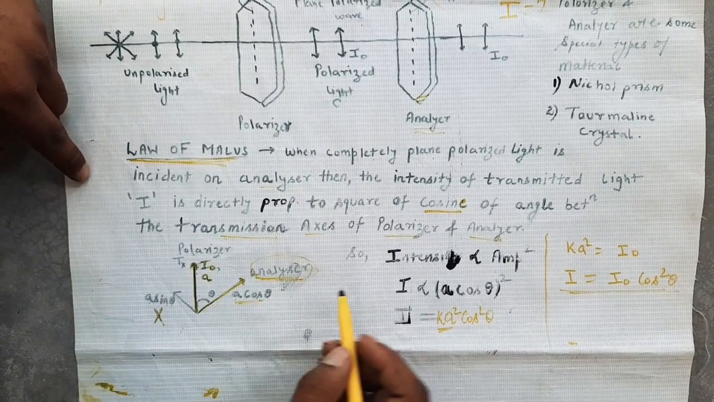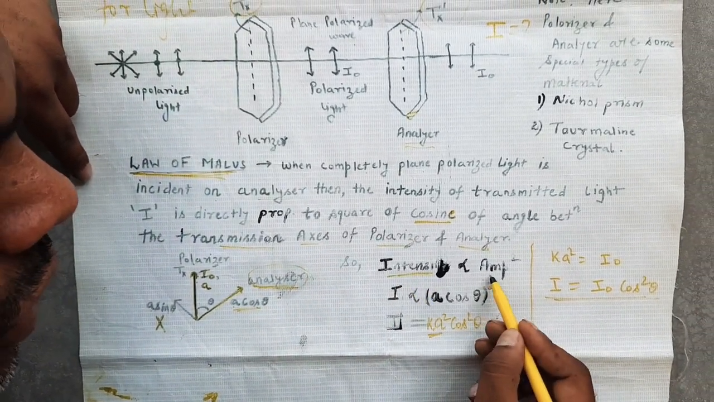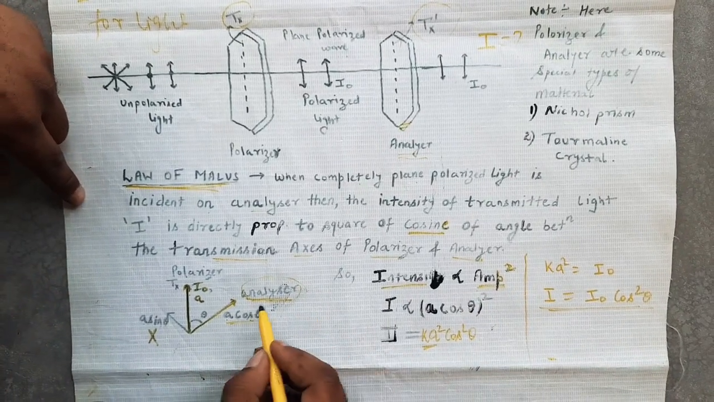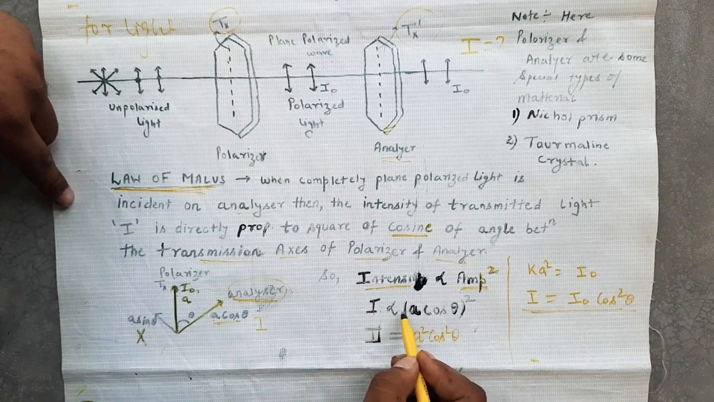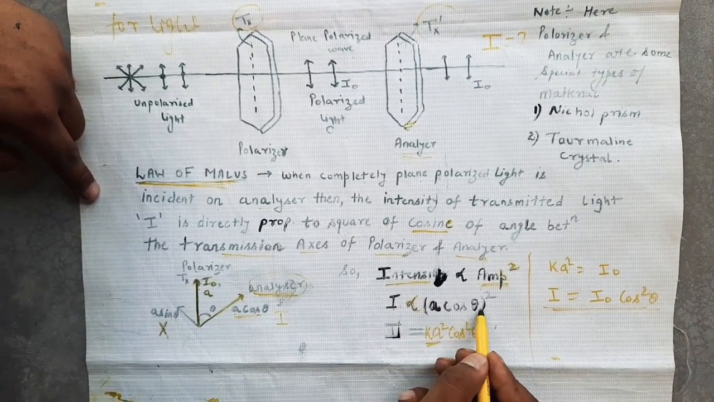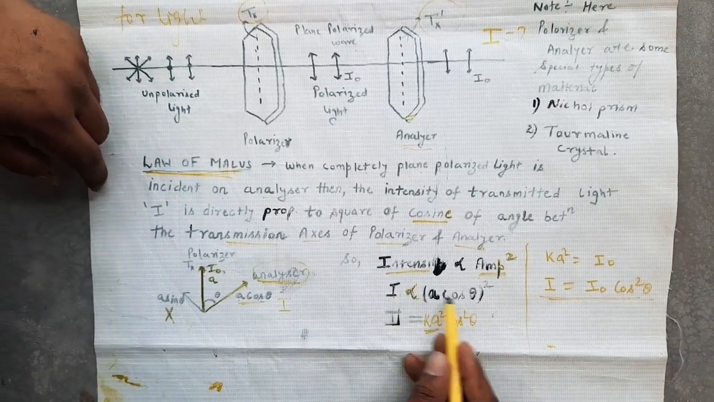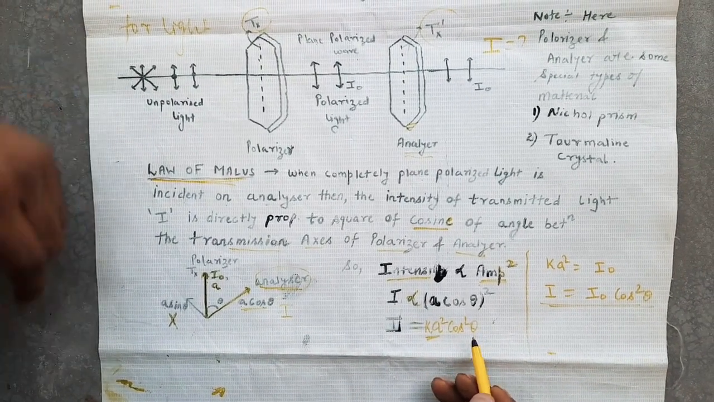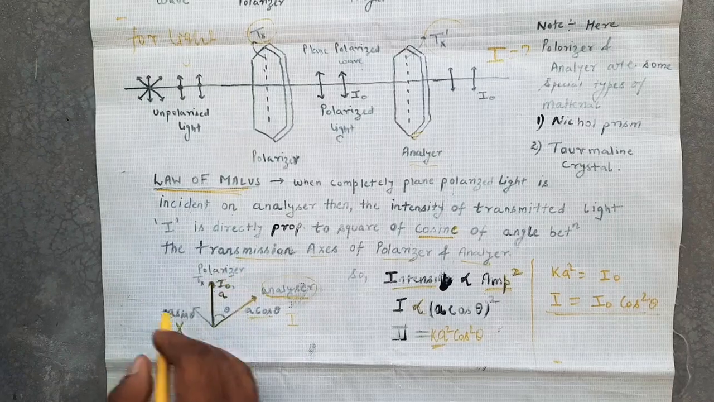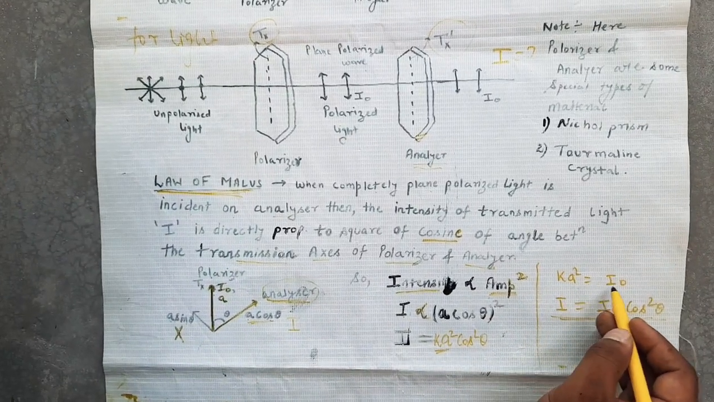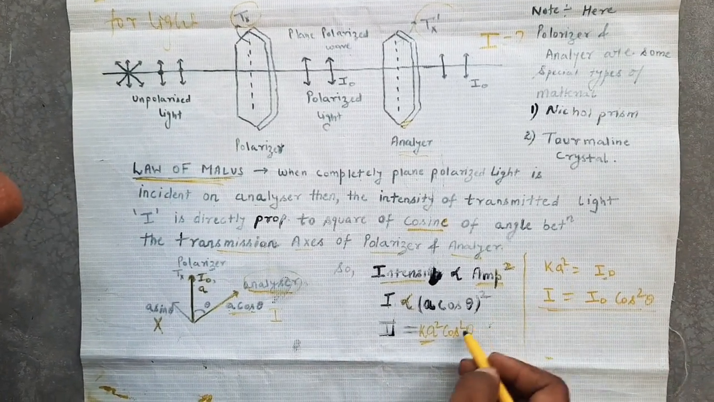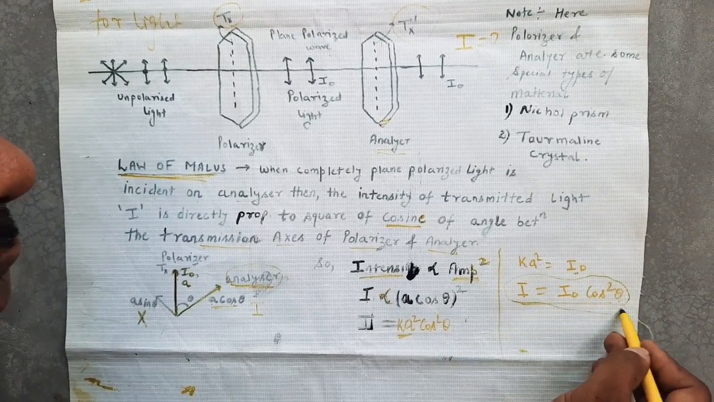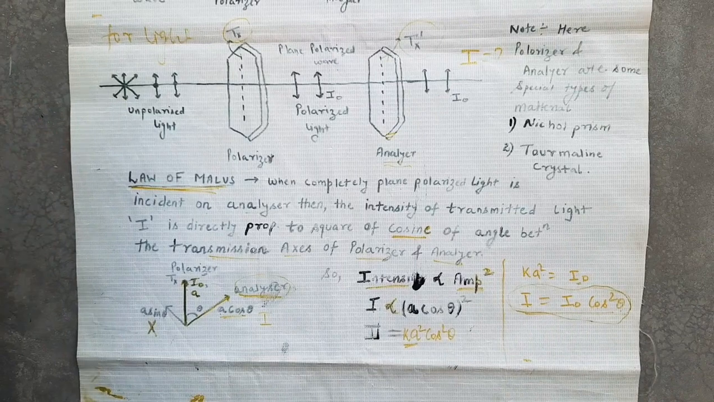As we know, intensity is directly proportional to the square of the amplitude. So here intensity I is directly proportional to (A cos theta) whole squared. If we solve this, then I is equal to K times A squared cos squared theta. Now for the polarizer, K A squared is equal to I naught. From this and this we get I equals I naught cos squared theta. This is the proof of Malus law. Next we will continue in the next video.